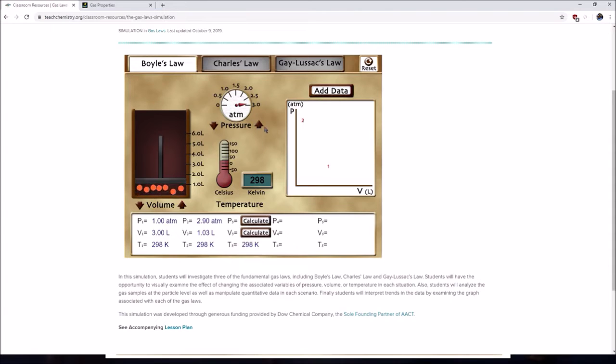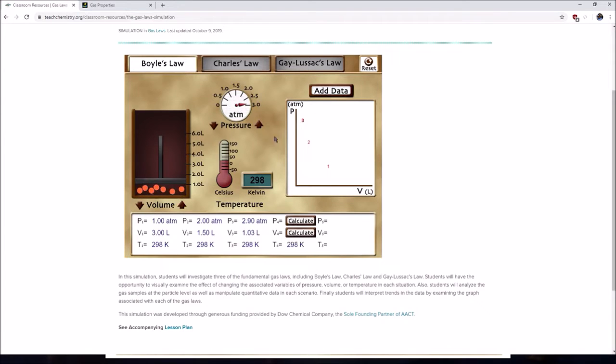Let's add a data point. So we can't really get it up to 3 unfortunately, but if we calculate, you can see right there. So again, 2.03. Ooh, looks like I changed it slightly. Let me just change that up again. So add pressure of 2, calculate, add new data, calculate there. Okay, so there's the actual true data there.